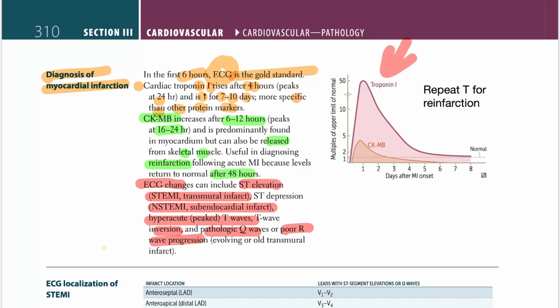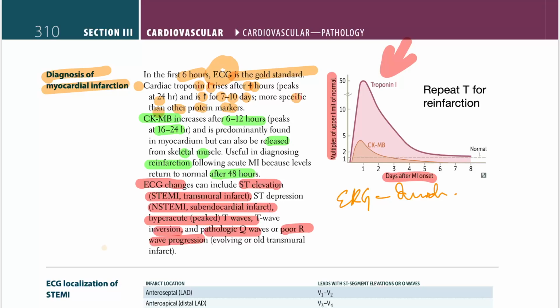Looking at this on the right side, what do we have? We have multiples of upper limit of normal on the y-axis. The x-axis is the days after MI onset. And let's just draw this as a table. So first of all, we have EKG. EKG is done immediately after the patient presents.